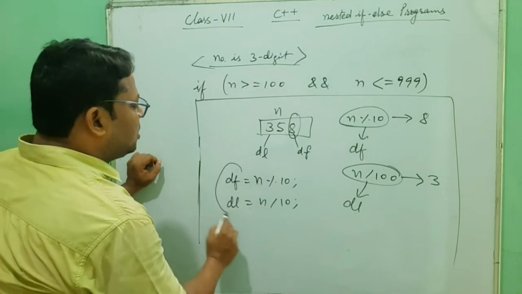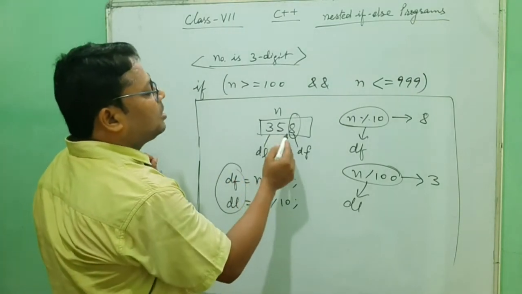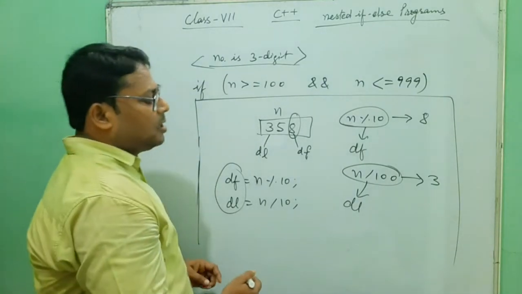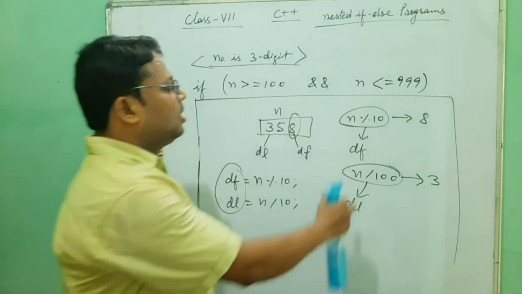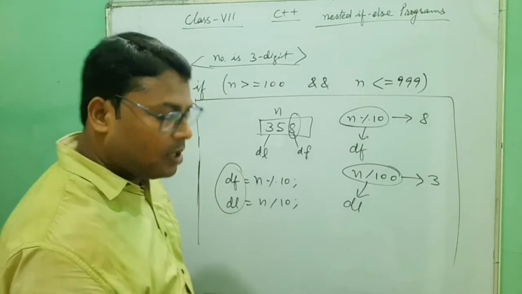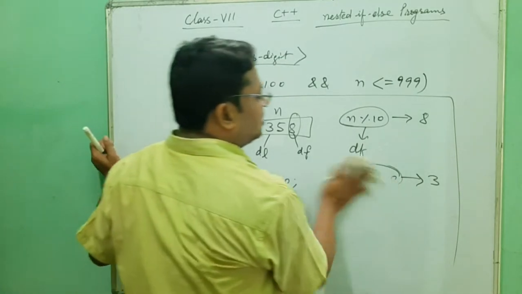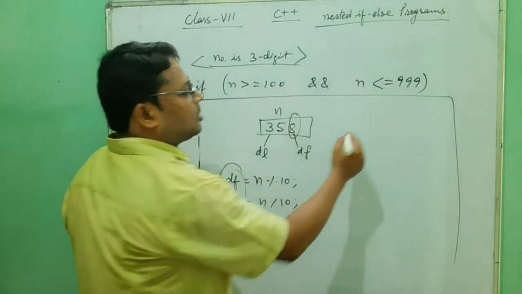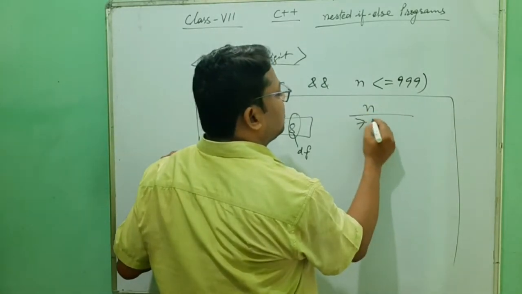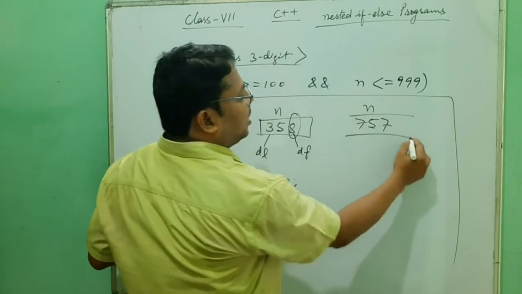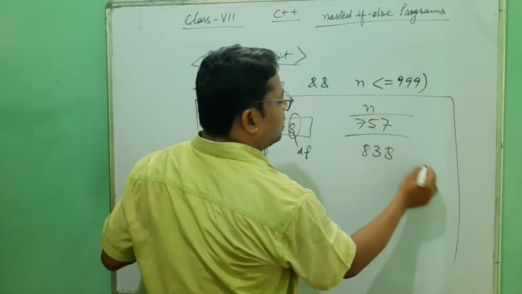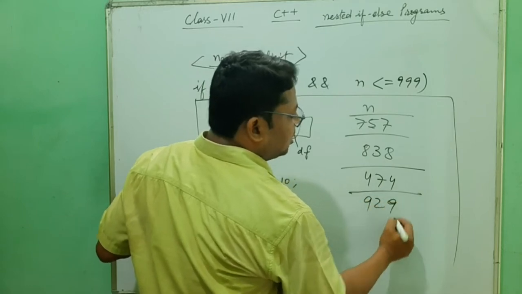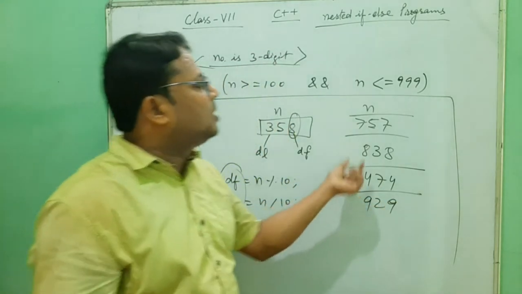After that, if these two digits are equal to each other, that means the reverse will be the same. Yes or no? If any palindrome number of 3 digits is there, the first and last digits are equal to each other, and only then is it a palindrome. Any palindrome number, 757, 838, 474, 929, you see all their reverses will be the same.